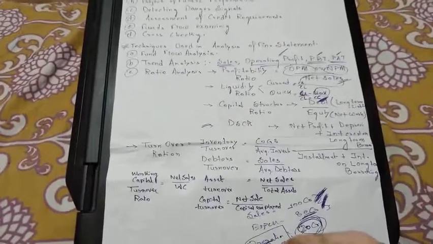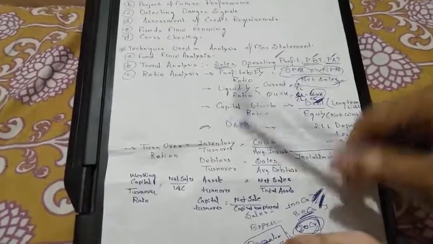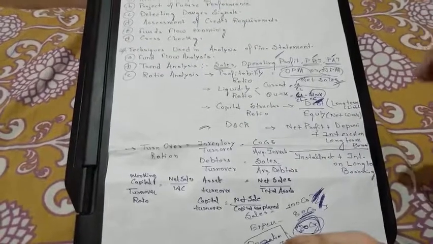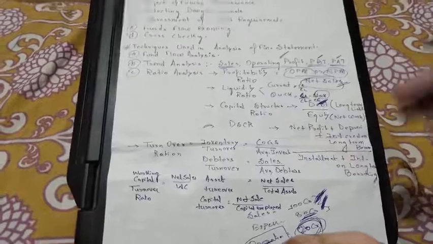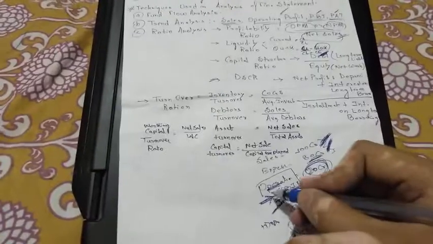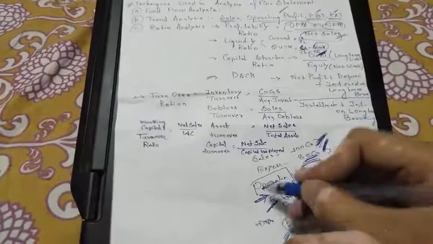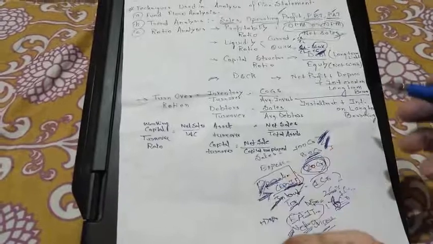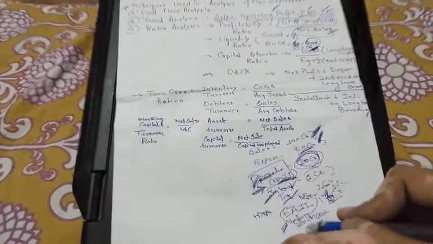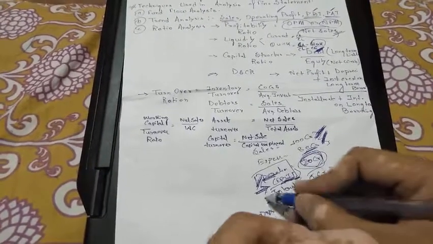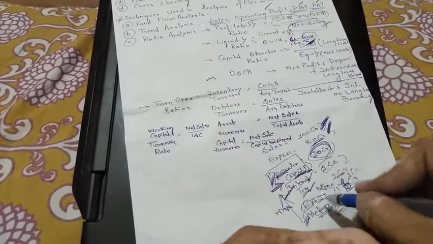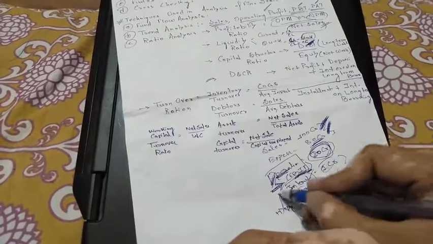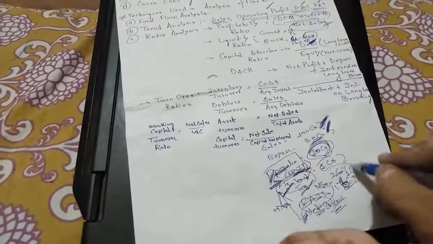Okay. DSCR, as the name says, is the debt service coverage ratio. This examines whether the person who has come for the loan is able to repay the amount or not. In the numerator, we find the operating profit. If the operating profit is given, then it's good. If not, then you need to find the operating profit from downward to upward. Like if you are given profit after tax, then you need to add the interest component, plus you need to add the depreciation component.